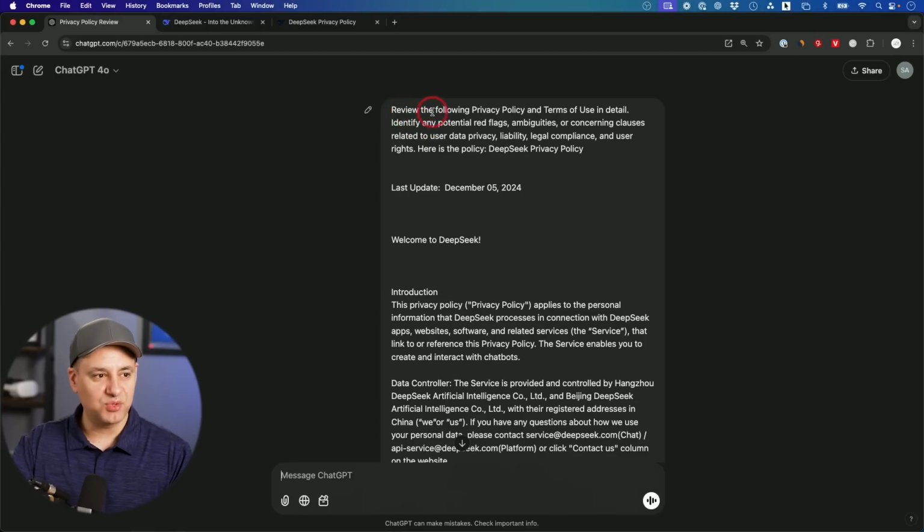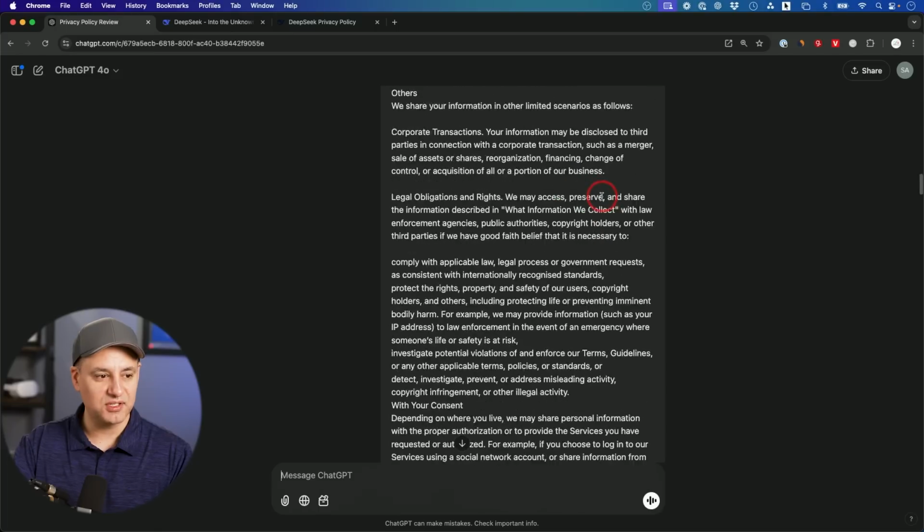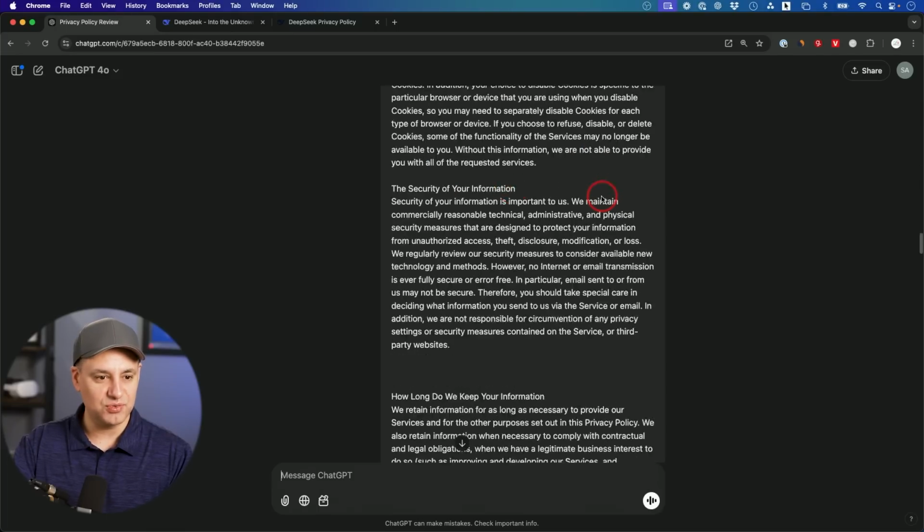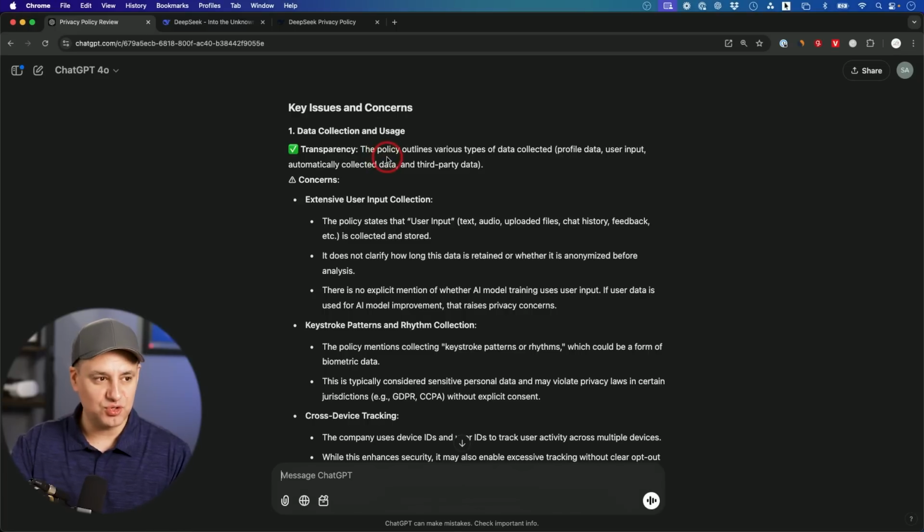And my prompt was: review the following privacy policy and terms of use in detail, identify any potential red flags, ambiguities, and concerning clauses related to user privacy, liability, legal compliance, and user rights. Here is the document. And I started with just the privacy policy first. Let me walk you through some of these issues. So issue number 1 is related to transparency.